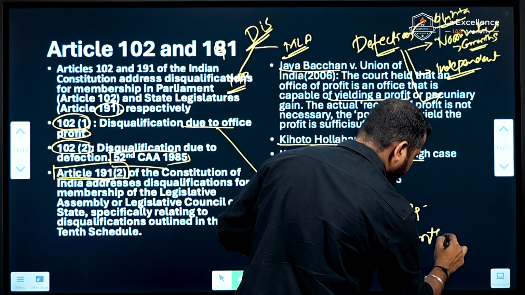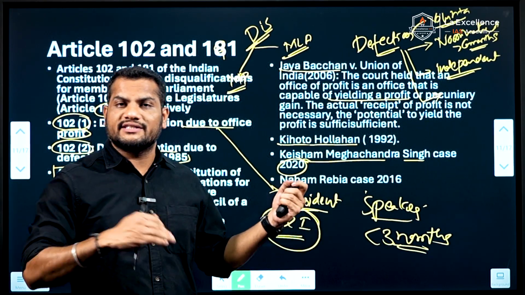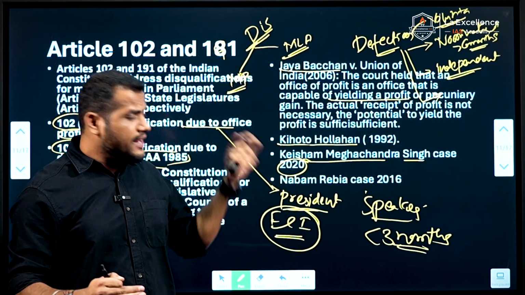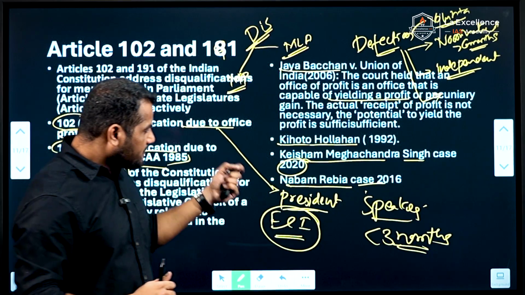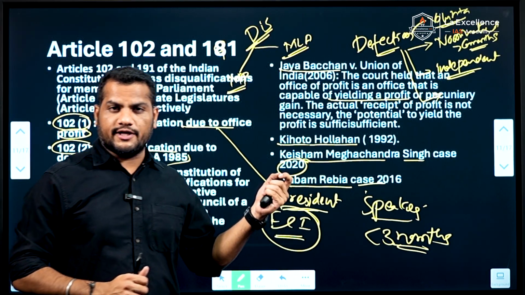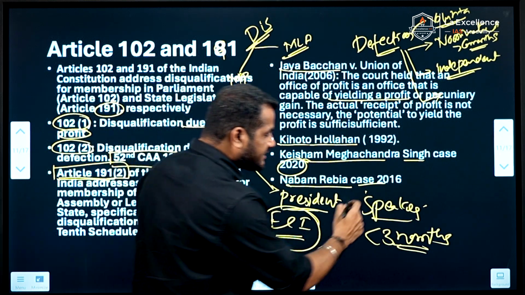And also in the Kshem Meghachandra Singh case of 2020, the Supreme Court said that the Speaker has to decide the cases with respect to defection within 3 months. This means that for the first time the Supreme Court set a time period for the Speaker to decide on matters of defection. Another very important case with respect to defection is the Nabam Rebia case.